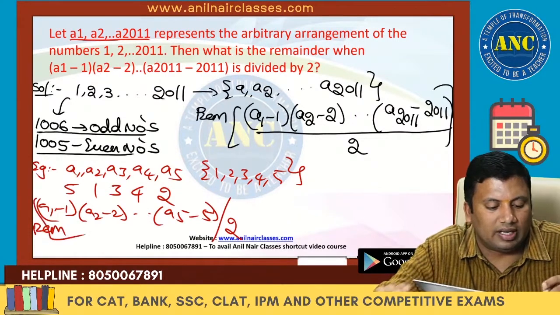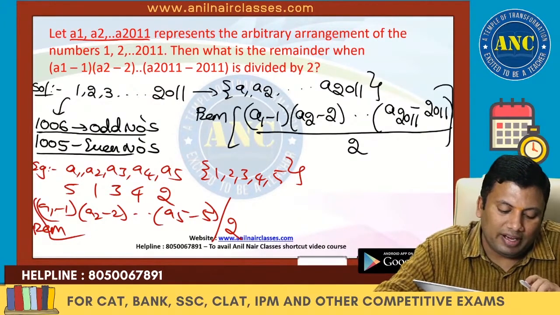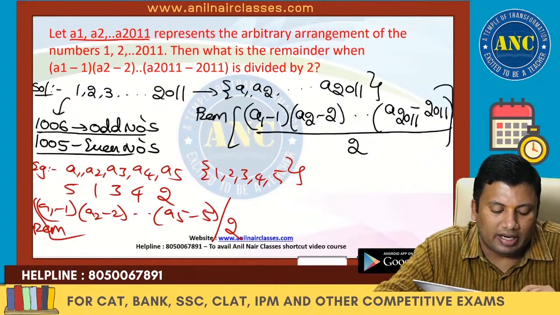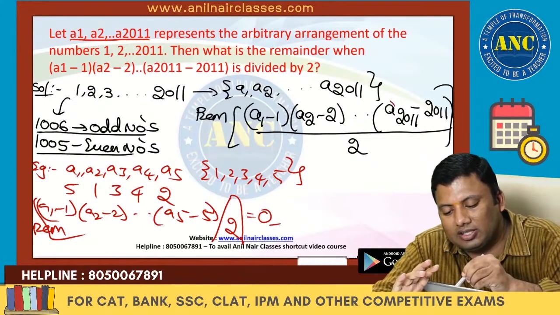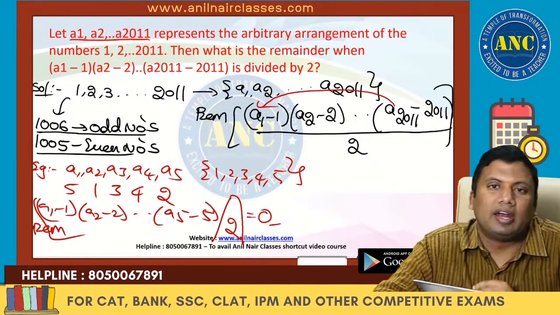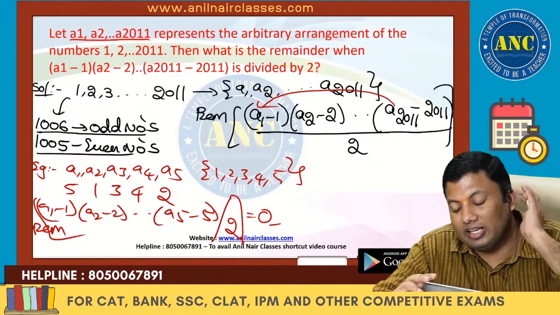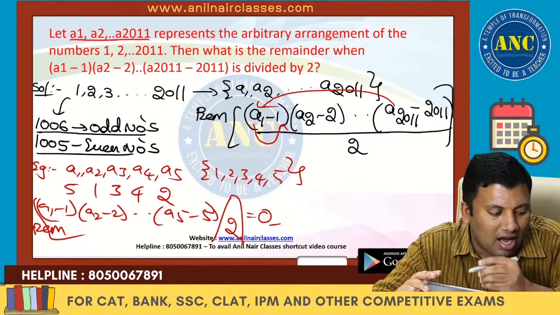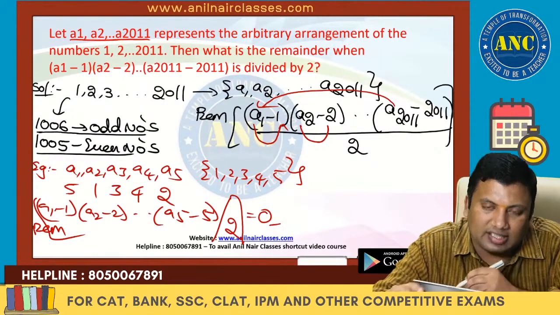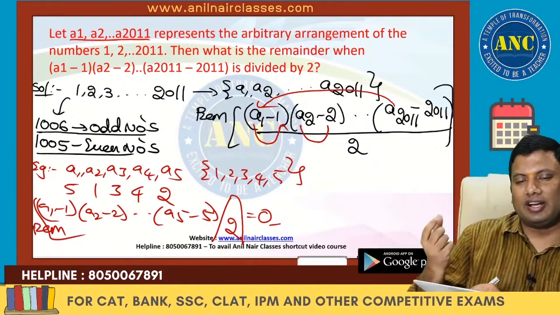Now if you see here, 5 minus 1 is 4. 4 is an even number. Even into any number is even. Even divided by 2 gives 0. Because there are 2011 numbers, of which 1006 are odd, depending upon which number you choose, you will get odd minus odd, which is even, or even minus even, which is also even.